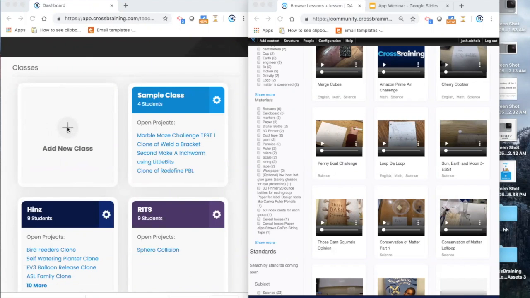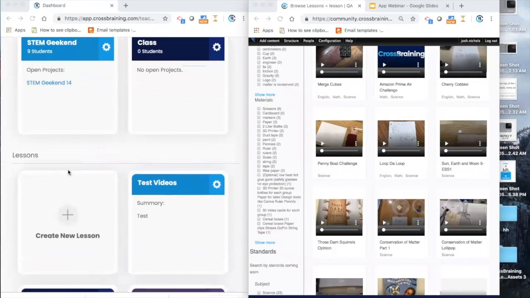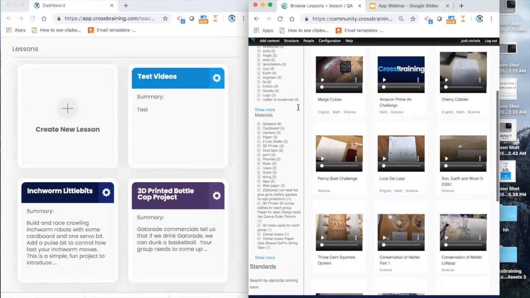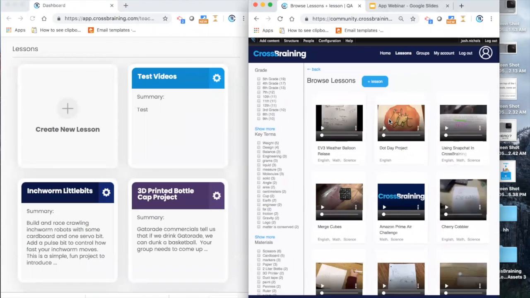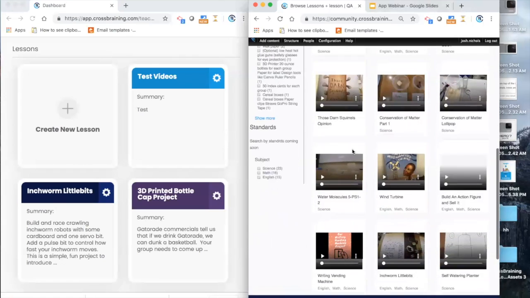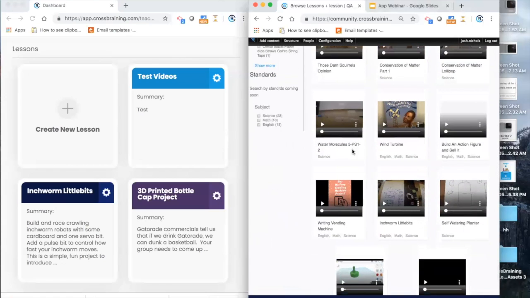If you've never done this before, it's going to ask you to add a lesson. To add a lesson, there's a couple things you could do. If you don't want to create your own lesson right off the bat, you could come over here and, let's say, I'm just going to pick any one, a self-watering planter.